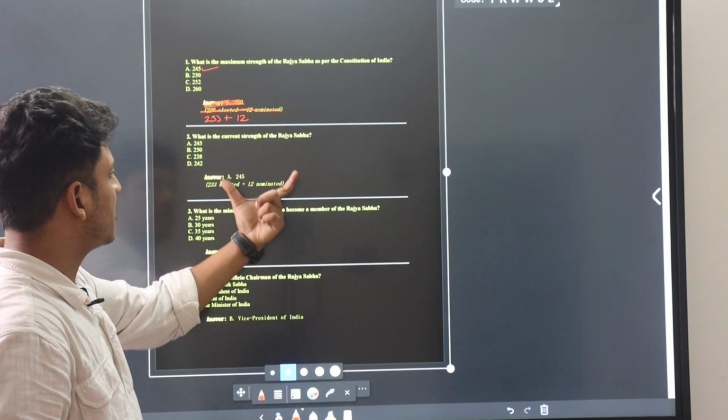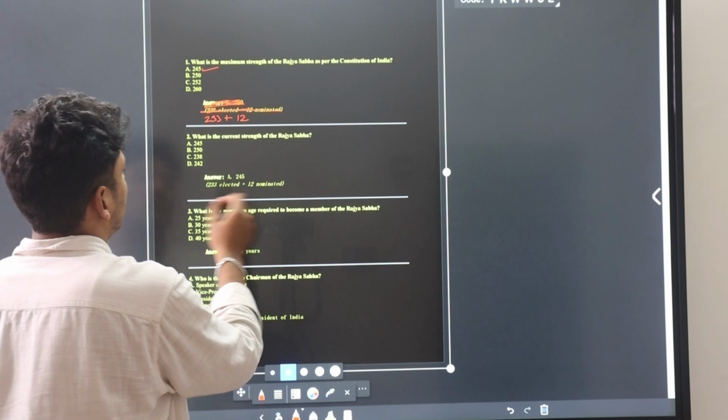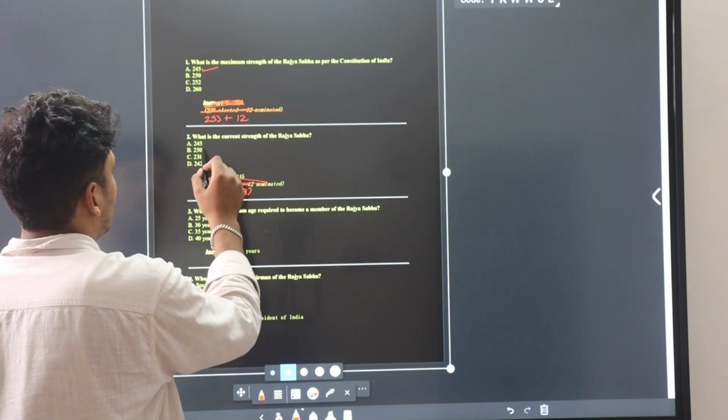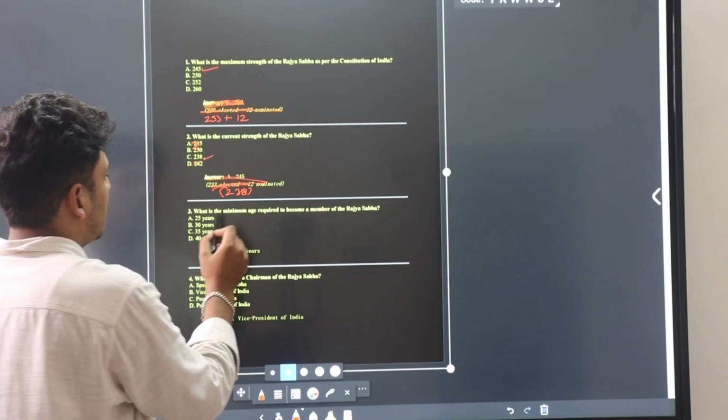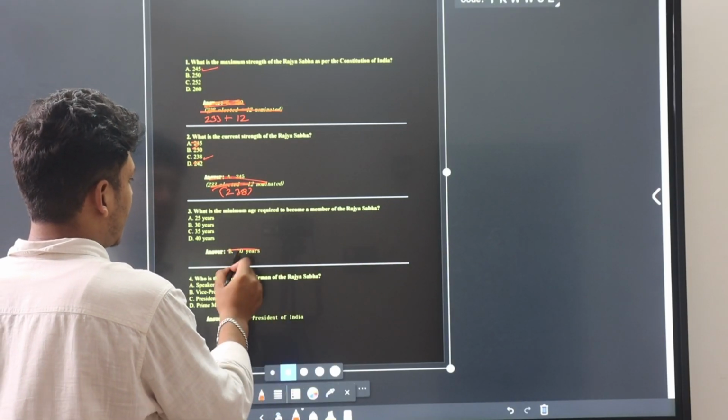What is the current strength of Rajya Sabha? This is not 245, this is wrong. Current is 238. Okay. What is the minimum age required to be a member of Rajya Sabha? That is not 30, it is 35.